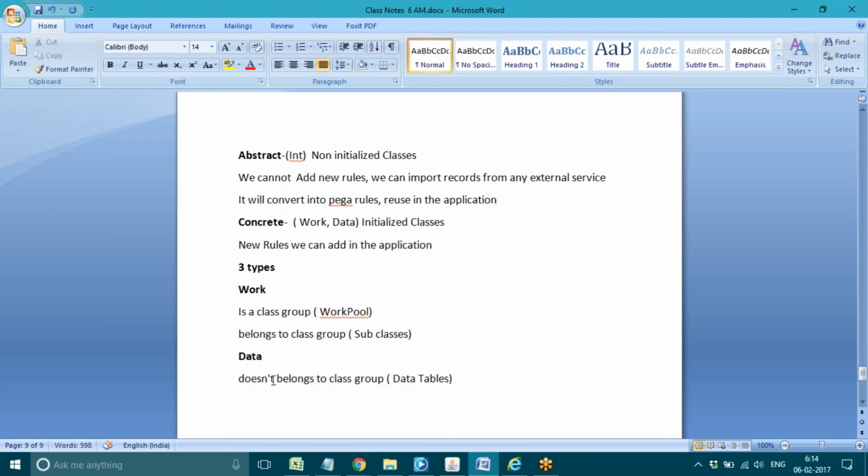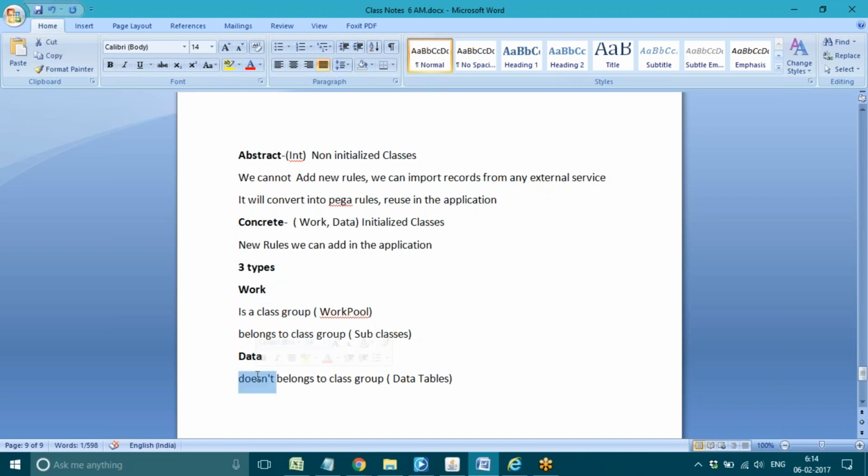Now after this topic I'll show you how to add tables in the application. So concrete contains three types of classes. The first type is is a class group. The second type is belongs to, meaning subclasses come under belongs to, and then the third type is data classes, because data classes are separate classes and work classes are separate classes.